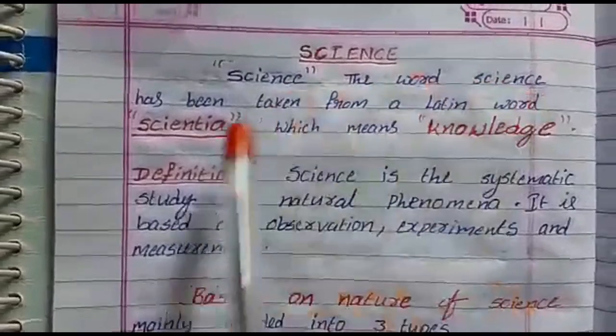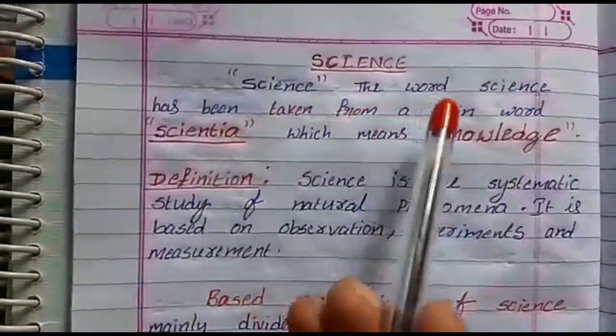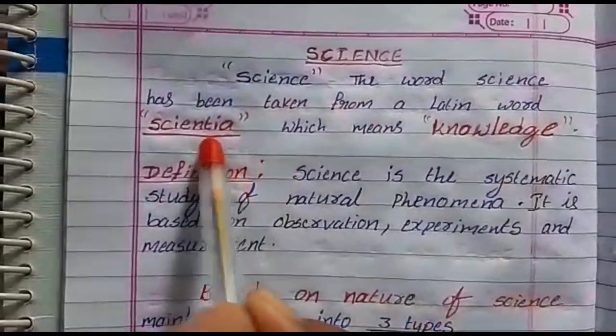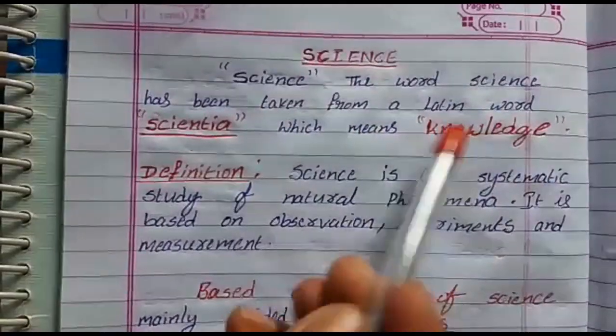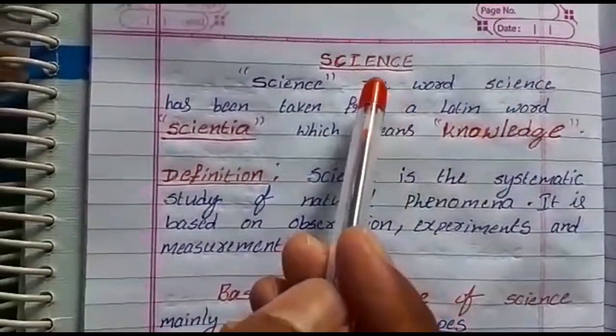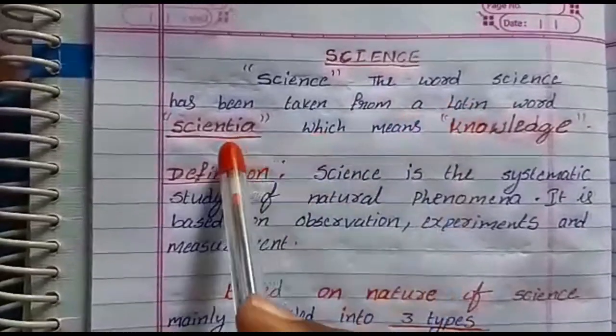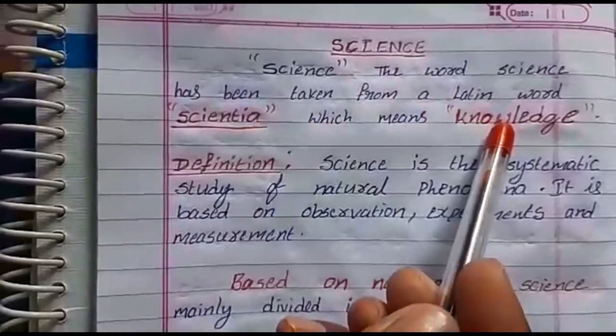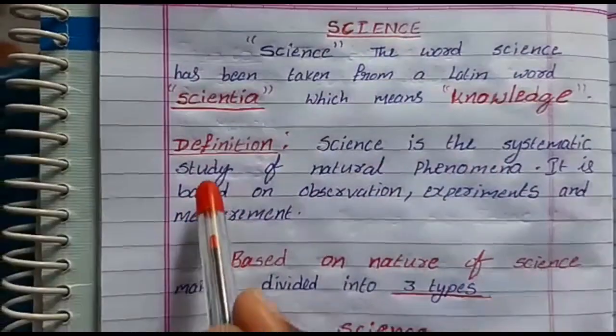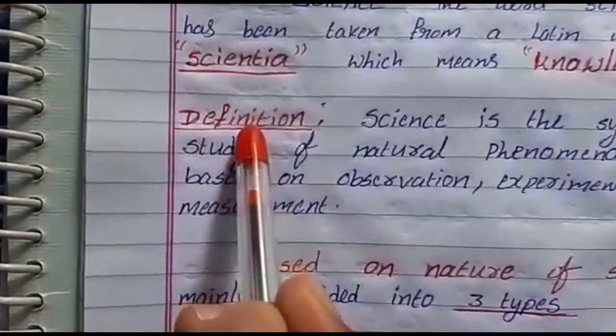The word science has been taken from a Latin word, scientia, which means knowledge. That means the word science is derived from Latin. The meaning of scientia is knowledge. So now we will see the definition of science.